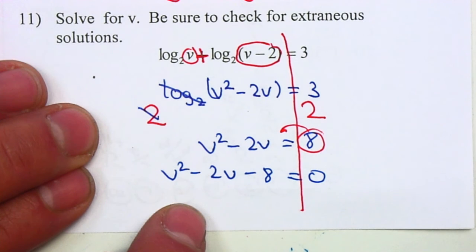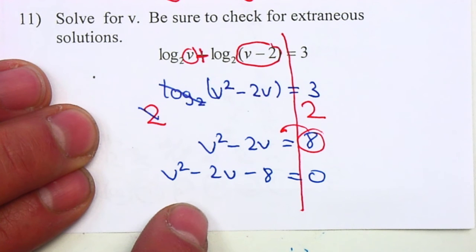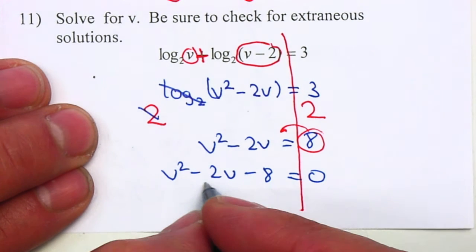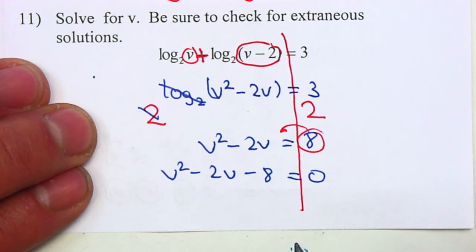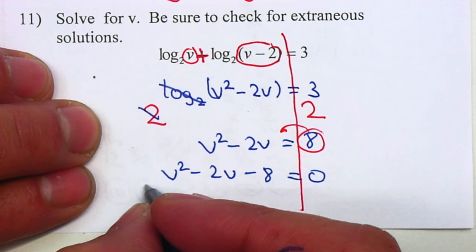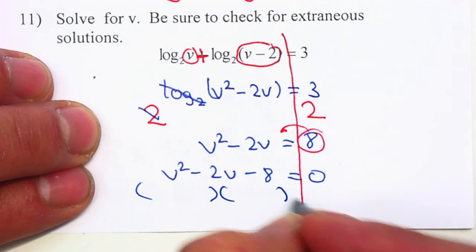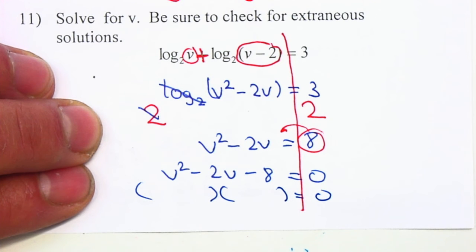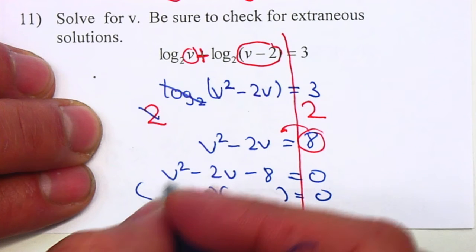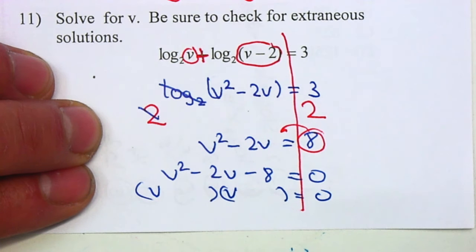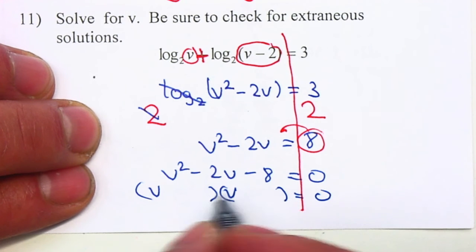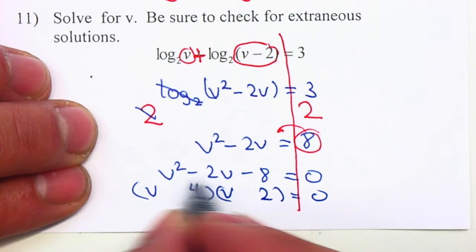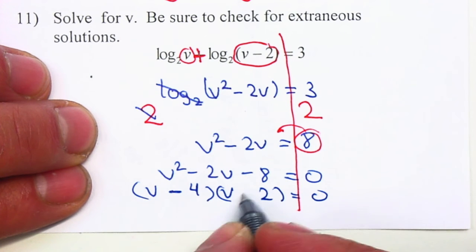Now we can try factoring it. If we can't factor, then because this is even, we can complete the square. We can also always use the quadratic formula. But it is much easier if we are able to factor it. So the factors of v squared are v and v. The factors of 8 are 8 and 1, 2 and 4. I need to end up with a negative 2, so that 4 has to be negative, this has to be positive.